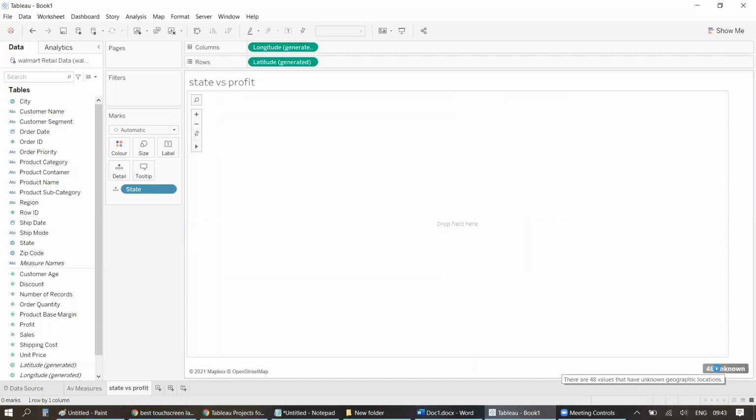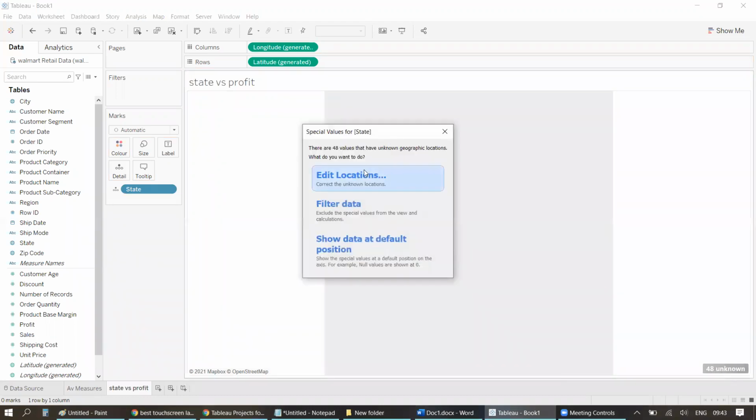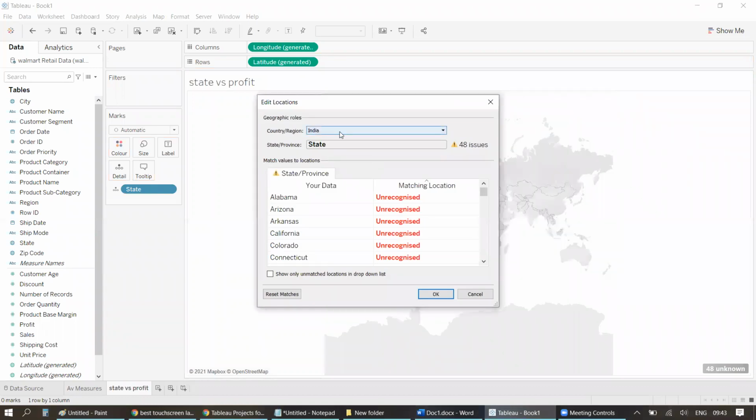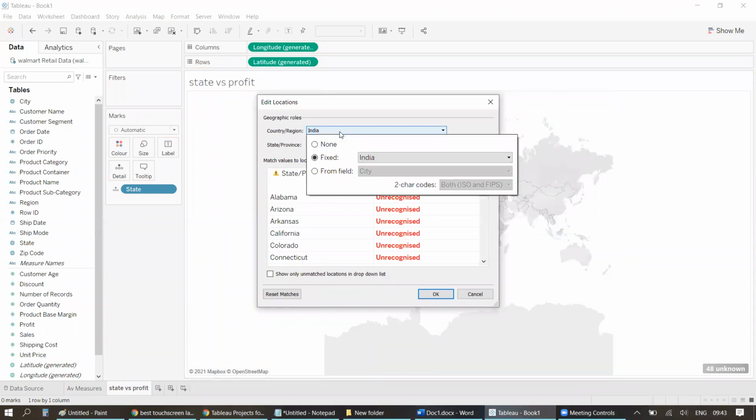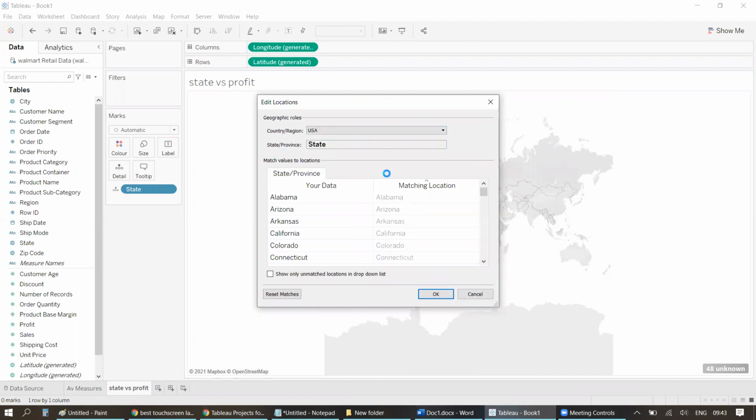Yes, it says 48 unknowns, and we already know the region, right? It might have taken another country. So here you can see it has started taking India, but all the states are of US. I'll just change this to United States. That's it. United States or USA? USA it is. Okay. And now you can see all have been matched here, right?